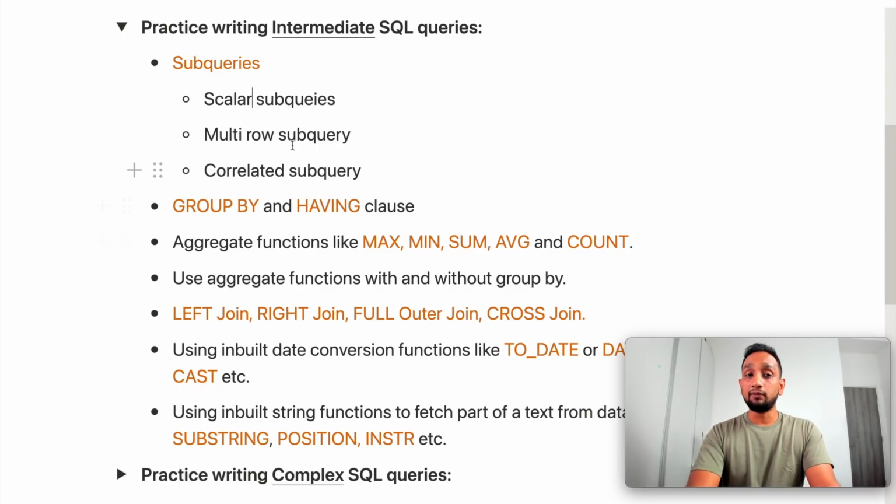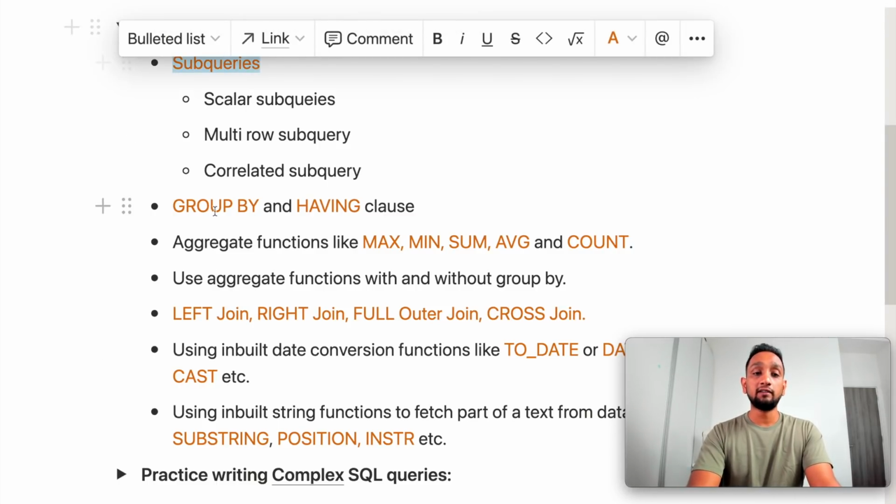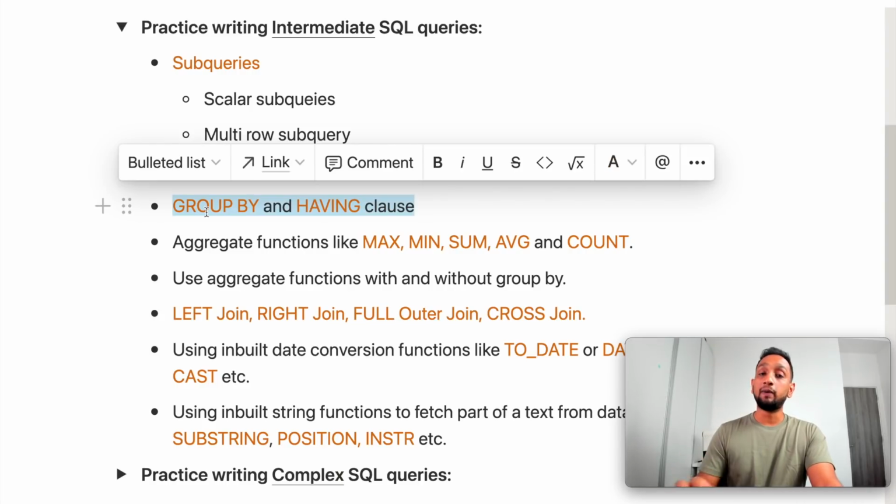So you will definitely need to be familiar with subqueries, and then you will need to be familiar with group by and having clause. Now, this group by is very, very important. We use it almost everywhere, and it's a concept which confuses a lot of people. So try to spend some time to understand group by and having clause and also subqueries.